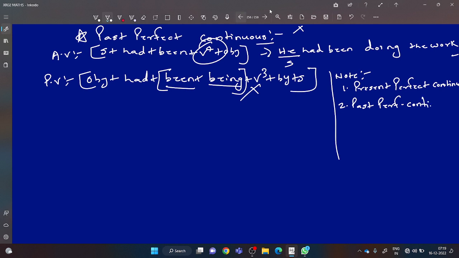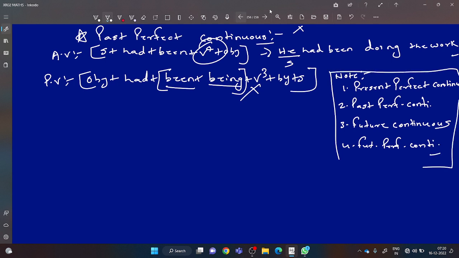Number three, future continuous. Number four, future perfect continuous. These four tenses are there whose passive voice is basically not converted from active voice.